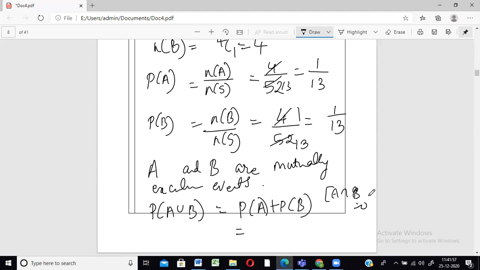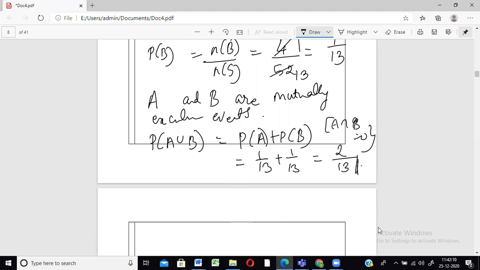Only then we can write it like that. So probability of A is 1 by 13, B is 1 by 13. So the answer is 1 plus 1, 2 by 13. So that's the final answer. The probability that it is a king card or a queen card is actually 2 by 13.